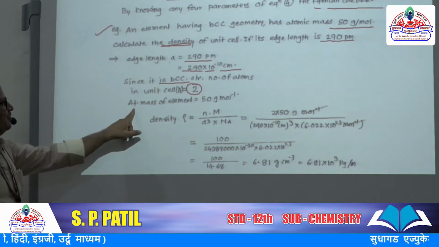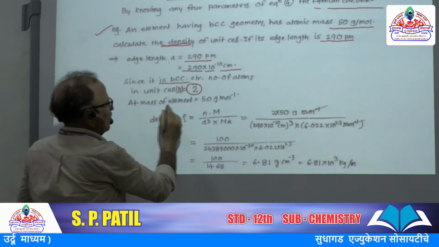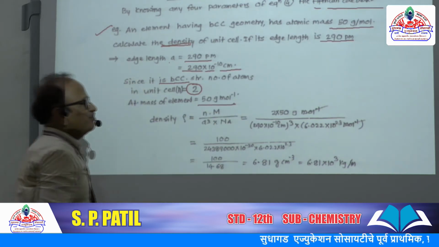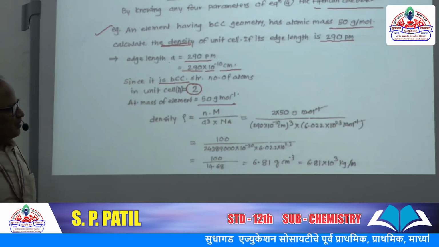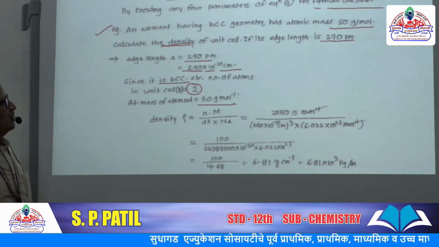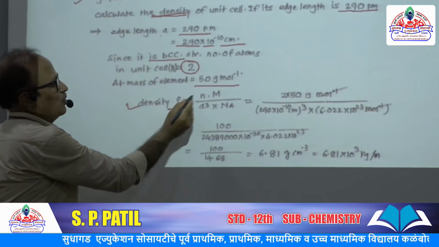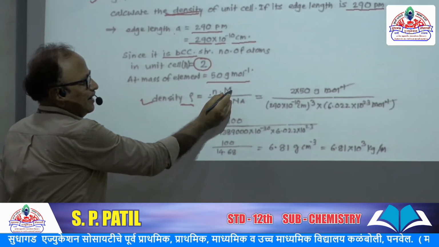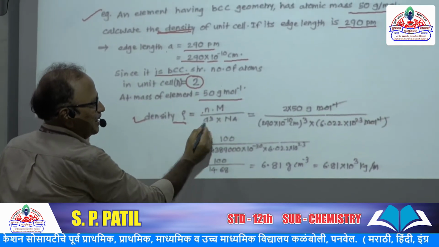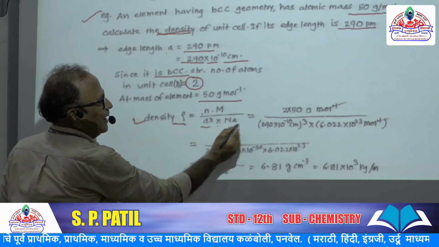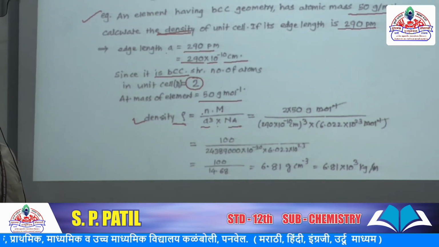Okay. The atomic mass of the element is 50 gram per mole. Now, what is the formula for density? Density rho is equal to n into capital M divided by a cube into Na.